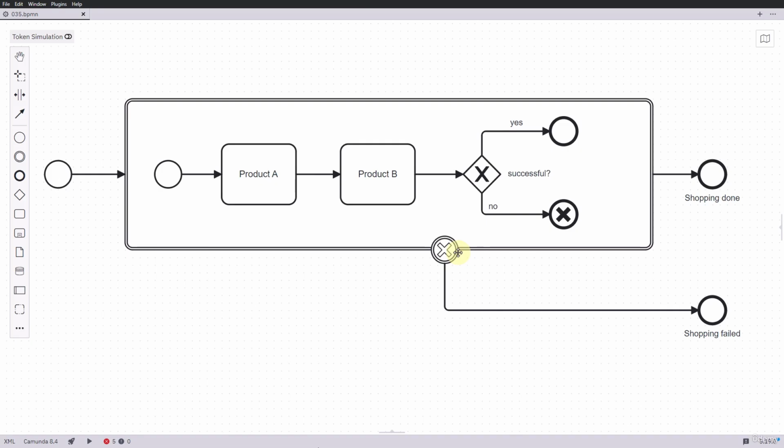So if, as in our case, the cancel end event throws an event here, this is caught by the intermediate catch event on the boundary of the transaction process and directs a token out of the process. All activities within the subprocess are undone thanks to the compensation capability of the transaction process. That's a pretty cool feature. So, cancel events are a powerful tool in BPMN to ensure the integrity of transaction processes.